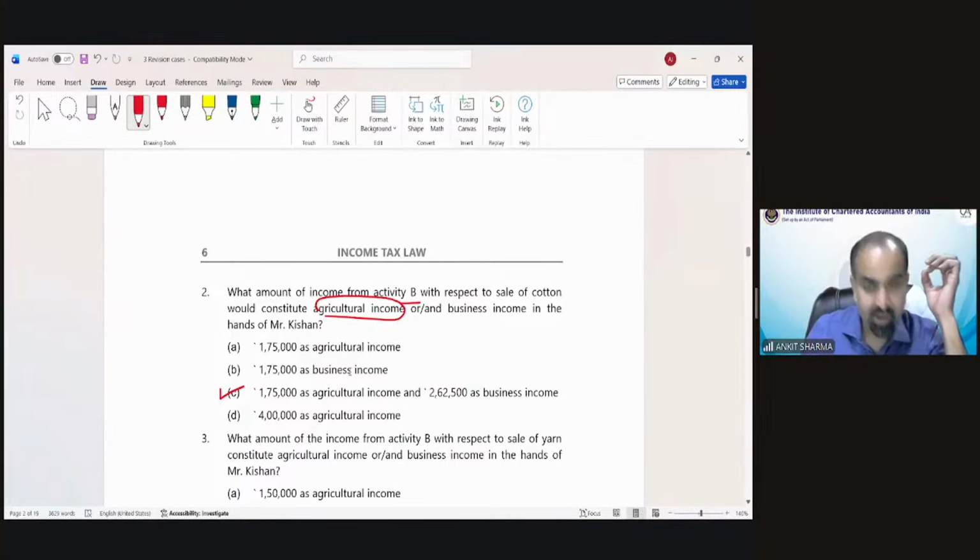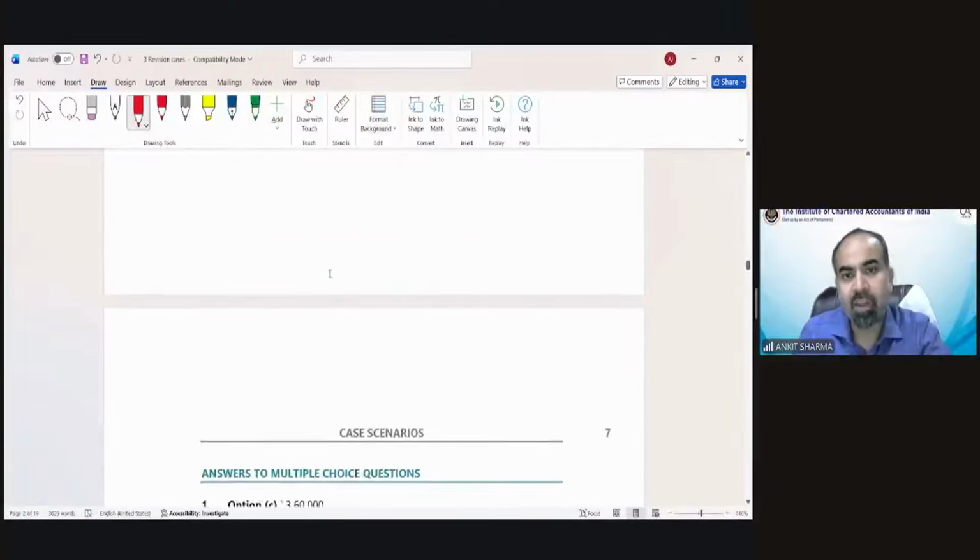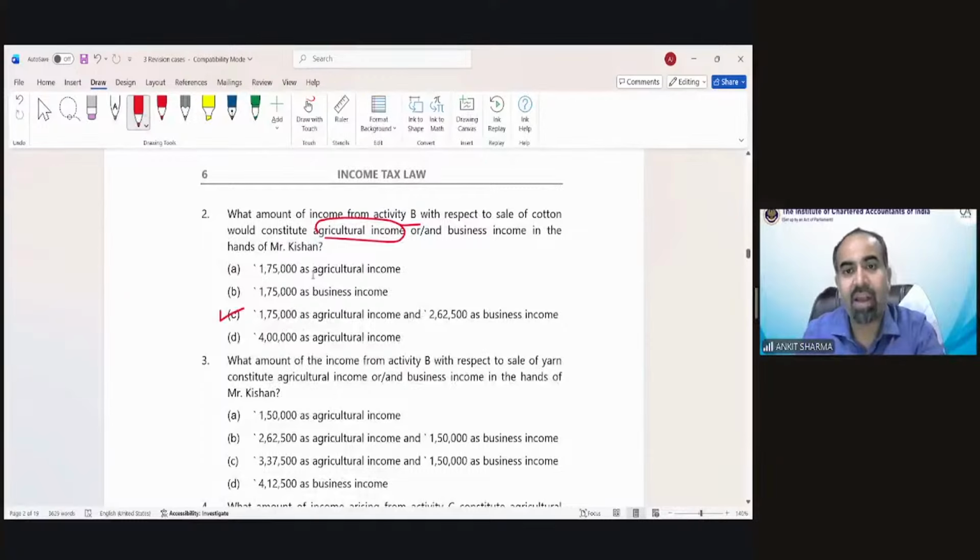No, that is also agricultural income. Option number A, of course, 1,75,000. The activity B with respect to cotton, only the 40% part they were asking. So for the 40% part, only 1,75,000 would be your agricultural income. Correct? Option A is correct.